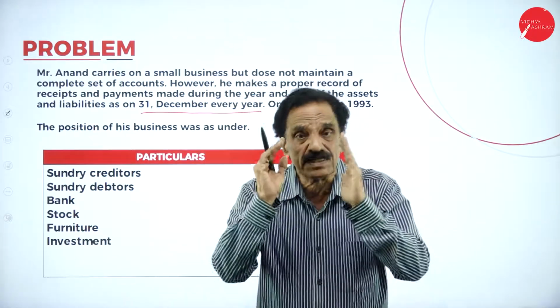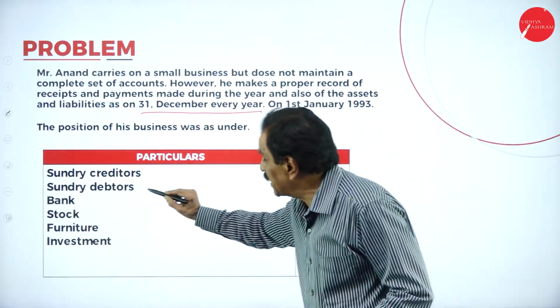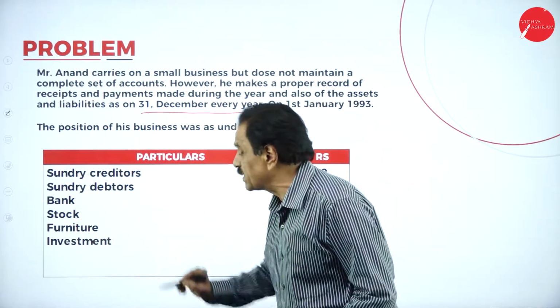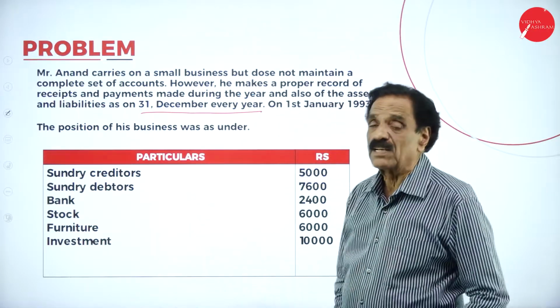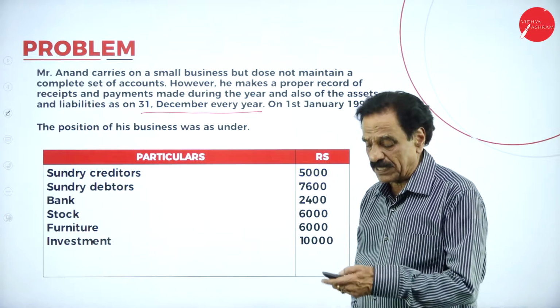What do you mean by that? Statement of affairs. Creditors will come on the liability side, debtors on the asset side, bank on the asset side, stock on the asset side, furniture on the asset side, investment on the asset side. So whatever the difference comes, that is called your capital.